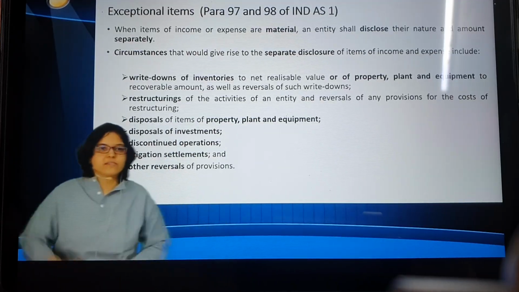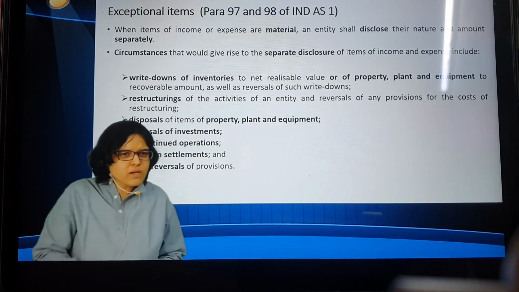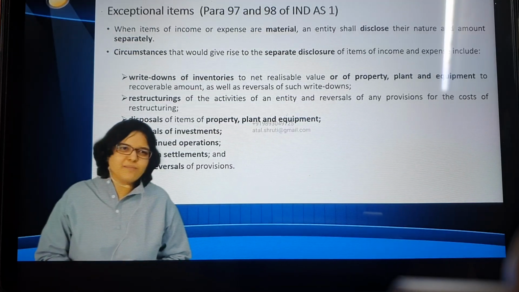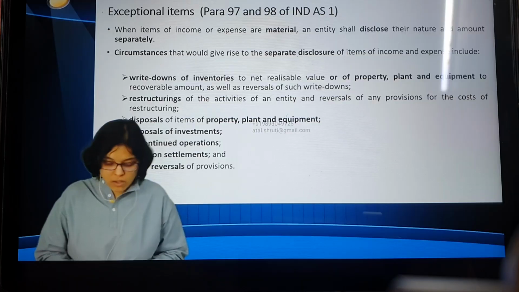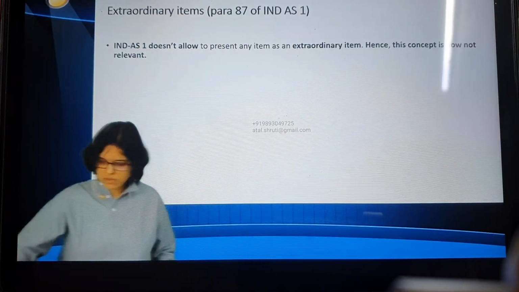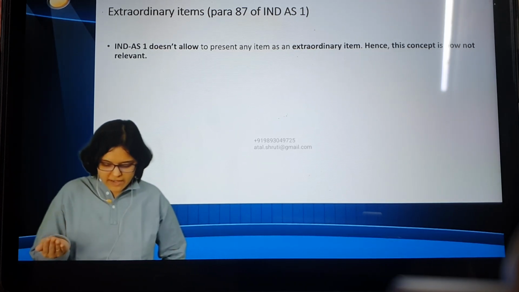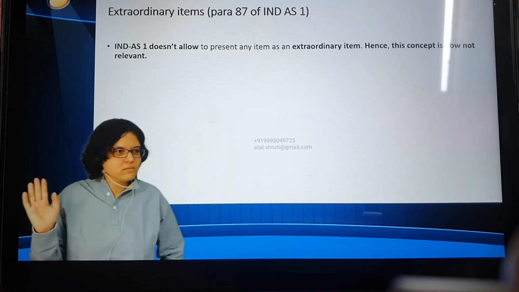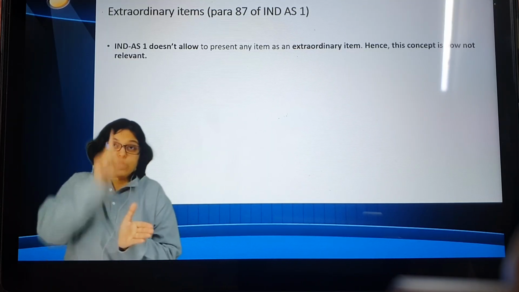When I learned accounting standards, there were 2 types of items. One was known as an exceptional item and one was known as an extraordinary item. Can I say more or less something similar? Something exceptional, something extraordinary. In simple words, an expense which doesn't happen in day-to-day business, correct? We had learned the definitions of both these items. Now from AS to IND AS, when we had this transition, what happened was that, here you can see, IND AS 1 doesn't allow presenting any item as an extraordinary item, hence this concept is now not relevant. So earlier I used to teach, okay, this is an exceptional item, see the definition, is it an exceptional item?